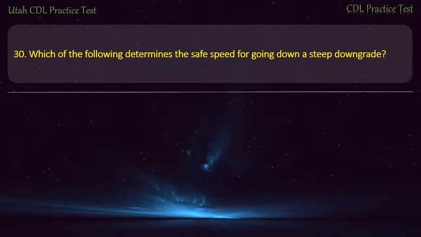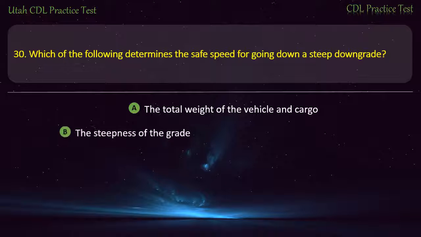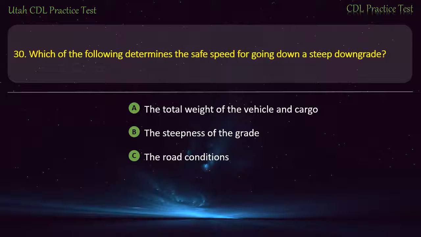Question 30. Which of the following determines the safe speed for going down a steep downgrade? The total weight of the vehicle and cargo. The steepness of the grade. The road conditions. All of the above. Answer. All of the above.